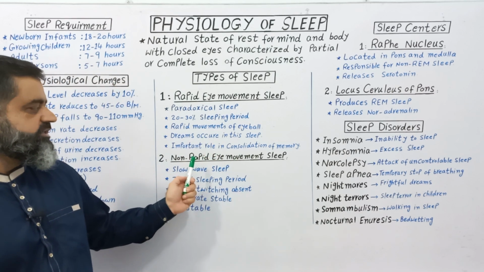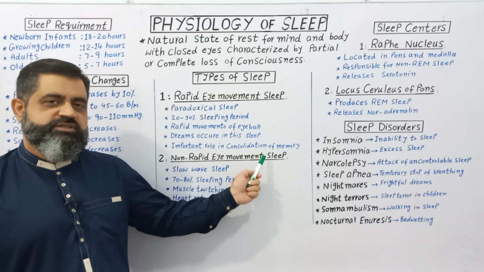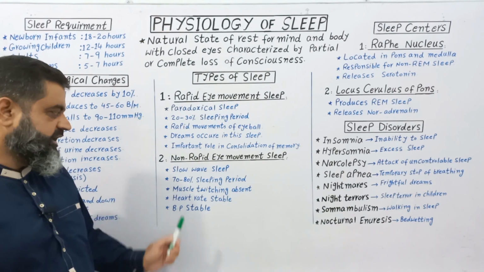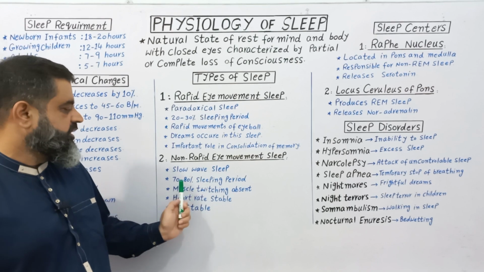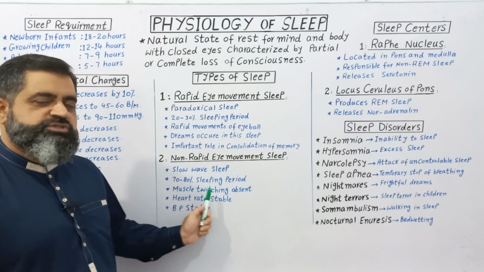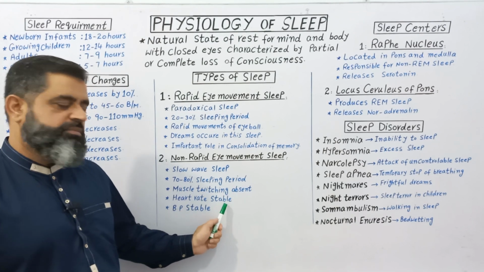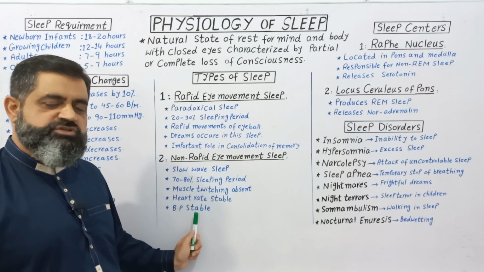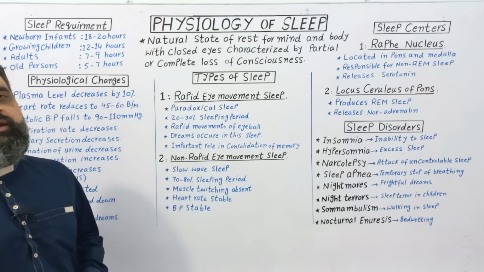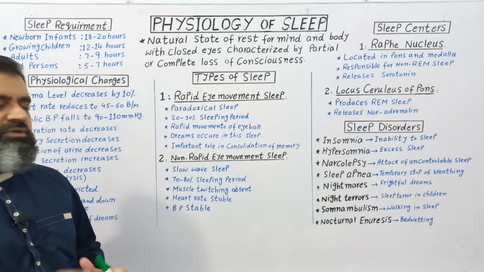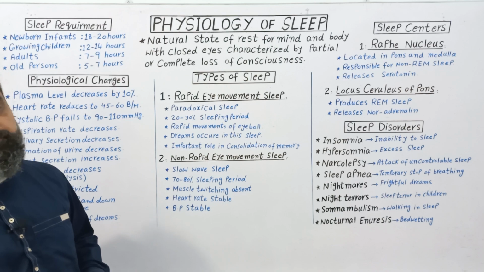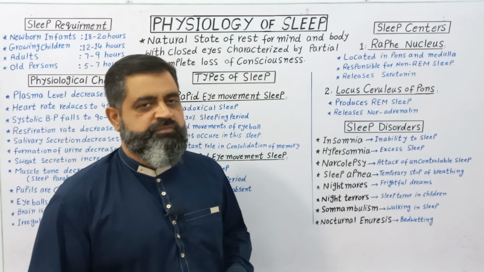The second type of sleep is non-rapid eye movement sleep. In this case, the eyeball usually does not move up and down or right and left. It is also known as slow wave sleep. It usually comprises 70 to 80% of the sleeping period. Muscle twitching is absent. Heart rate is stable. Blood pressure is stable. Temperature is stable, which is usually not stable during the other type of sleep. So in a sleep period, mostly 80% is non-rapid eye movement sleep and 20% is rapid eye movement sleep, depending upon the type of person.